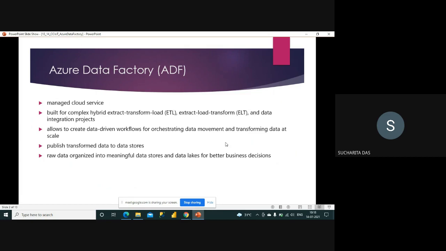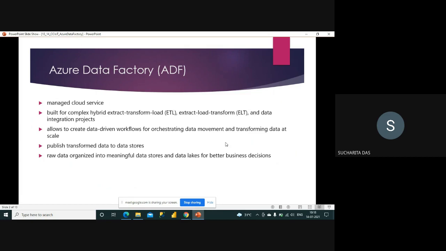So it is very difficult to make changes to the data and then load it. That is practically not possible. So the way of handling data has changed from ETL. Now the common practice is ELT, where you extract from the data sources, load it in your destination, and then make some transformations. So for ETL, ELT or data integration projects, we need Data Factory.